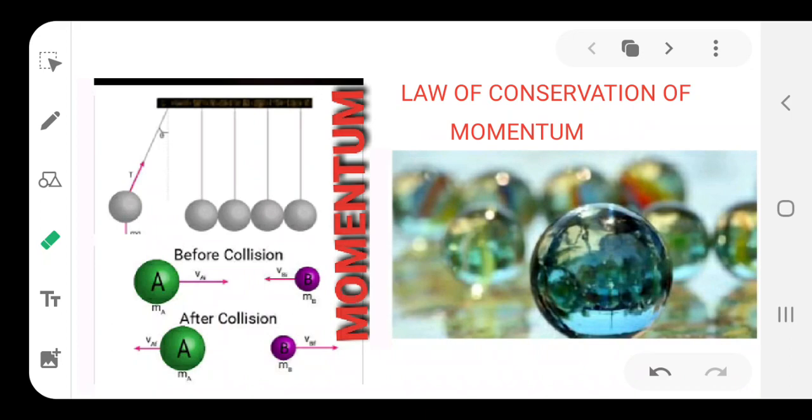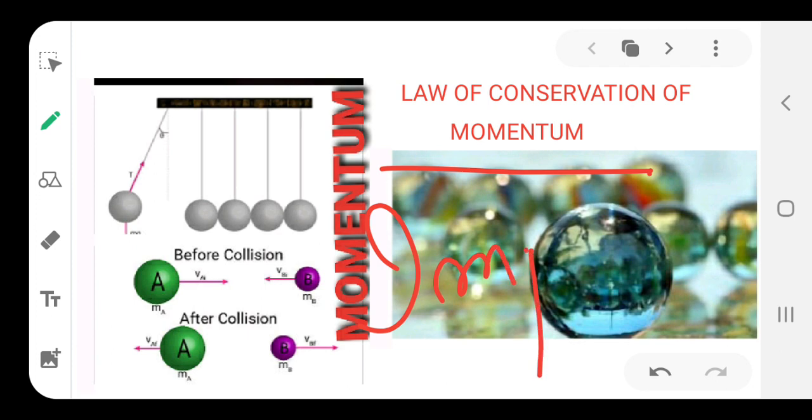Now, this is the third video tutorial from this chapter, Force and Laws of Motion. So, again, I let you know that please go through the other two video tutorials before coming to this tutorial. Okay. As you can see on the screen, today we are going to study the law of conservation of momentum. I already told you in the last two tutorials what momentum is. We are going to use this in this tutorial, and also something else referred to as impulse.